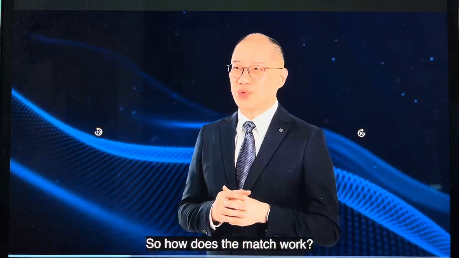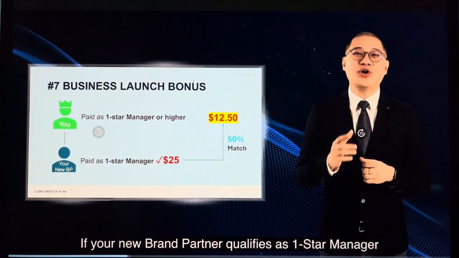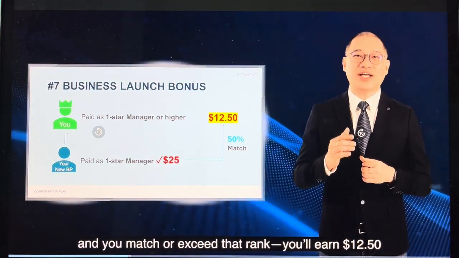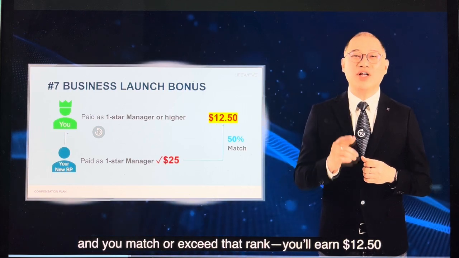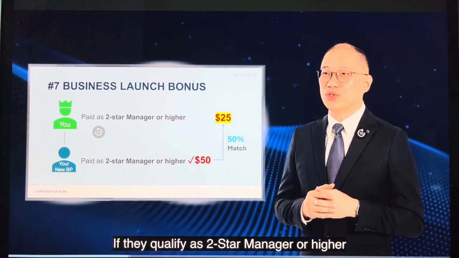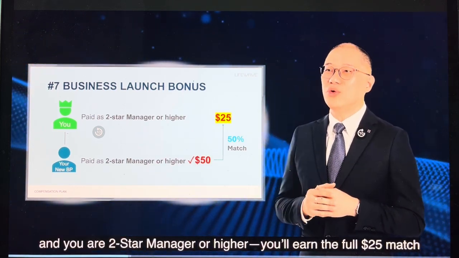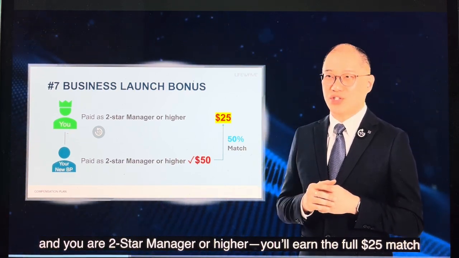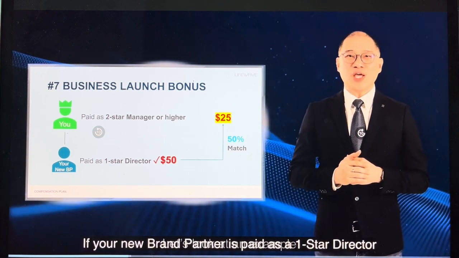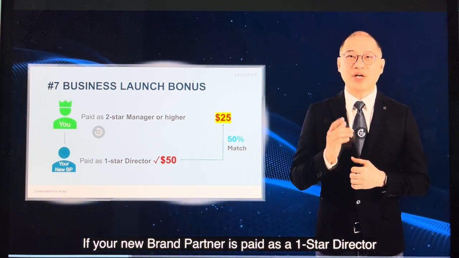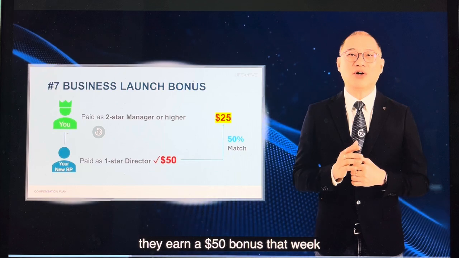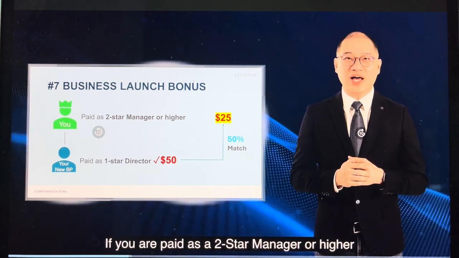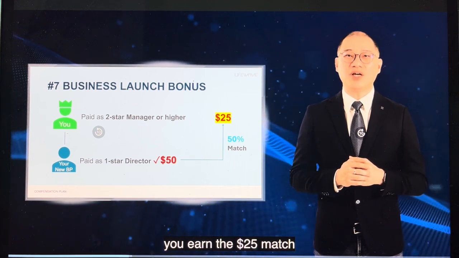So how does the match work? It's straightforward. If your new brand partner qualifies as 1-star manager and you match or exceed that rank, you earn $12.50. If they qualify as 2-star manager or higher and you are 2-star manager or higher, you earn the full $25 match. Let's look at an example. If your new brand partner is paid as 2-star manager, they earn a $50 bonus that week. If you are paid as 2-star manager or higher, you earn the $25 match.